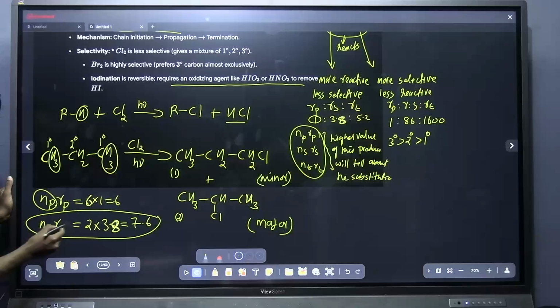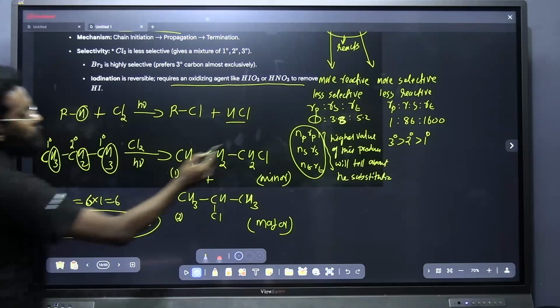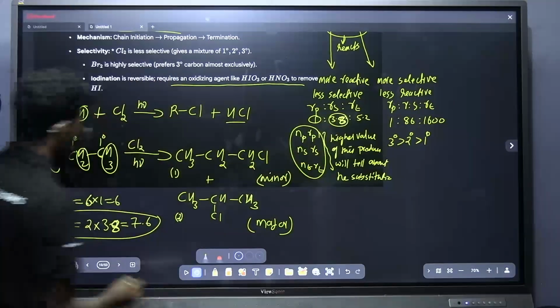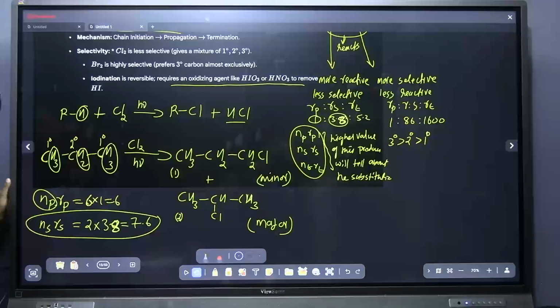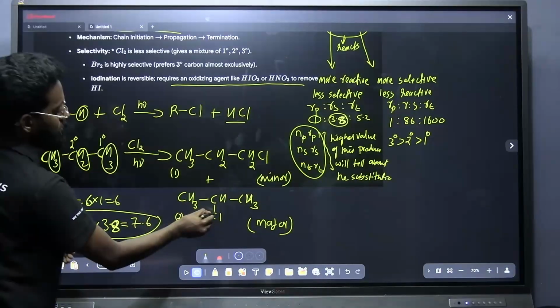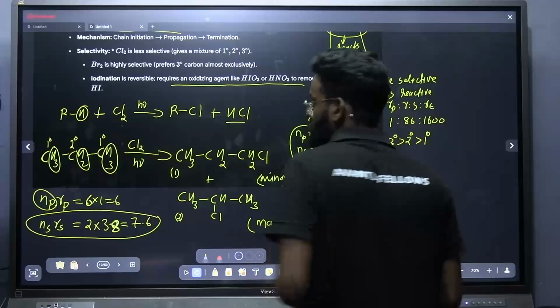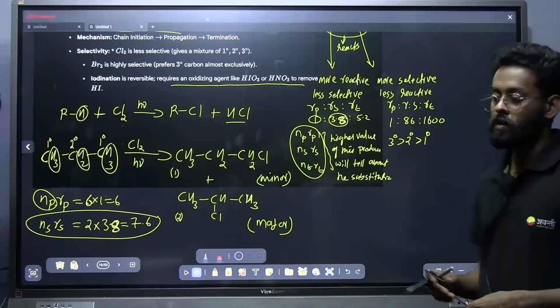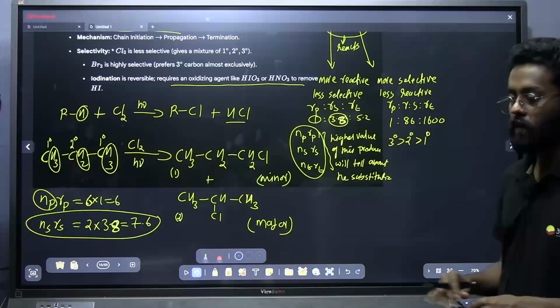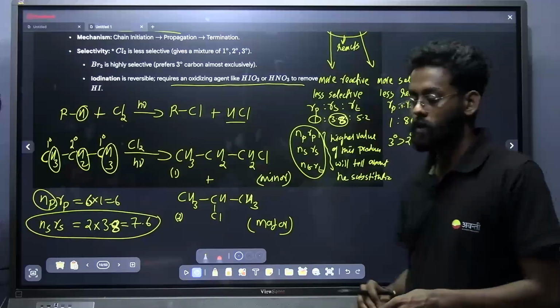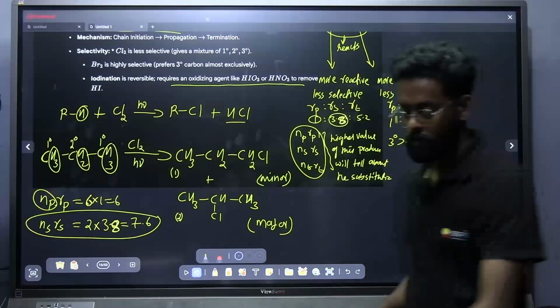And for NS-RS, NS is 2. On the secondary carbon, we can see only 2 hydrogens. And 2 into the rate of secondary, that is 3.8, we will get 7.6. So the higher value is for the secondary. So chlorine substituted on the secondary carbon will be the major one. Got it? Have I cleared your doubt? Yes, sir. Okay. So if you don't have any doubt, we can move. Shall we move to the next part, students?